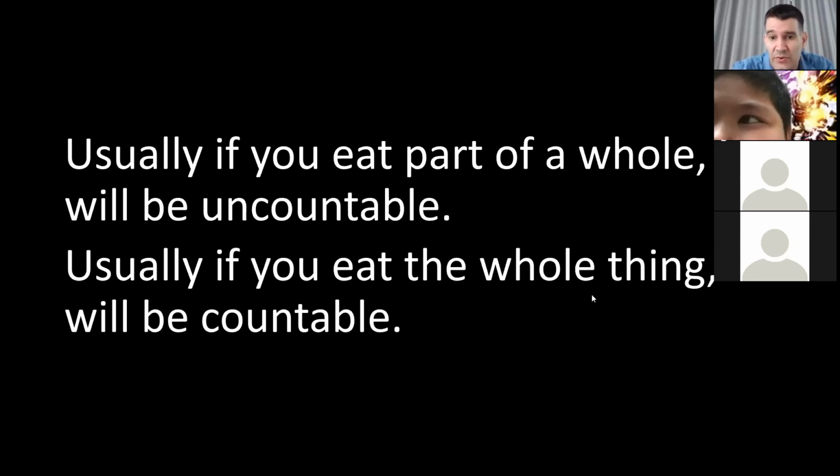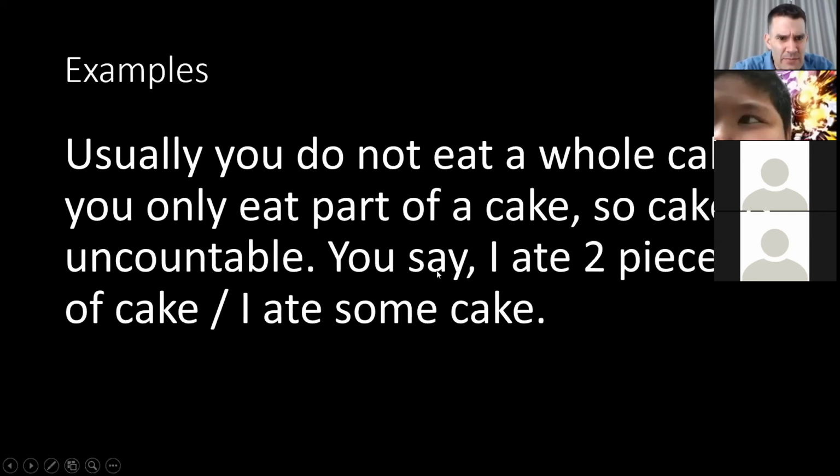So I will try to go through some of these that are both. Oh, I think I will just give you examples first. So usually you don't eat a whole cake. Cake is another thing. You don't eat all the cake. No, you only eat part of the cake. So cake is uncountable.